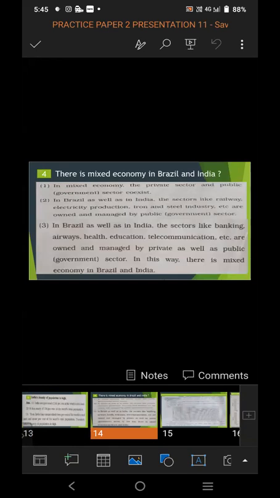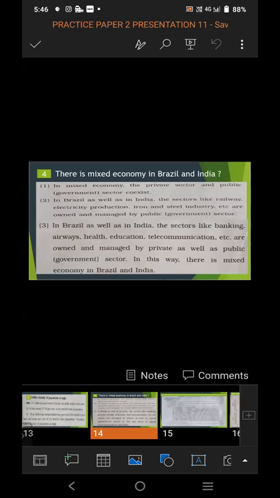Next, give reason. There is mixed economy in Brazil and India. So you have to give reason why there is mixed economy in Brazil and India, because in mixed economy, the private sector and public sector coexist. Mixed economy means the country which is having both private sector and public sector.